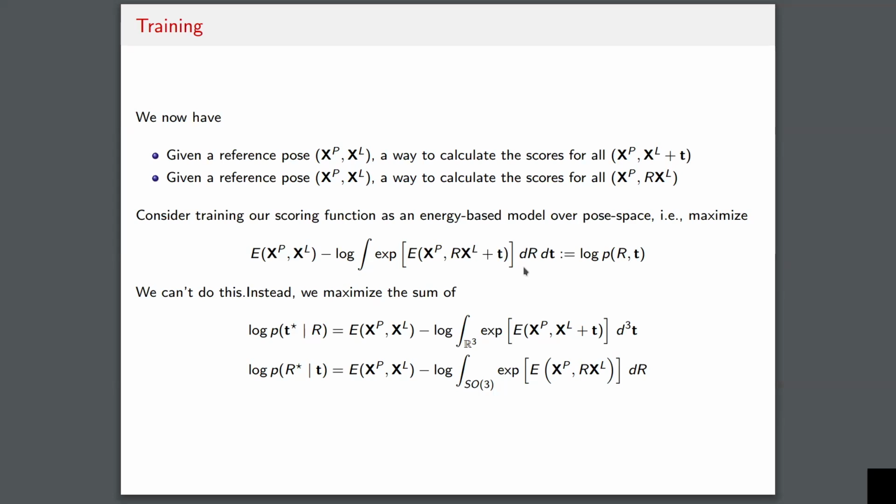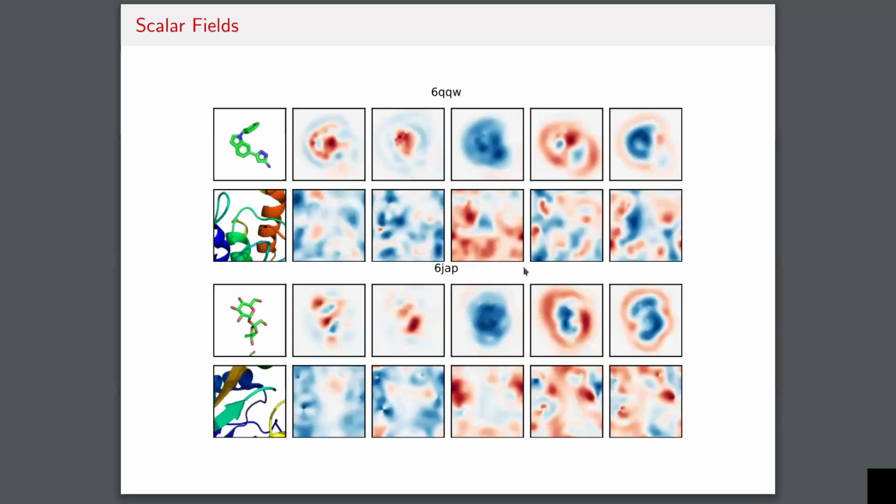Once we've trained this network, we can look at the scalar fields that we learn. So we train 5-channel scalar fields, and I'm just showing a couple of them here. The first row is the scalar field predicted by the neural network for the ligand conformer, and the second row is for the protein pocket. In these particular illustrations, the pocket and the ligand have been aligned in their ground truth pose.